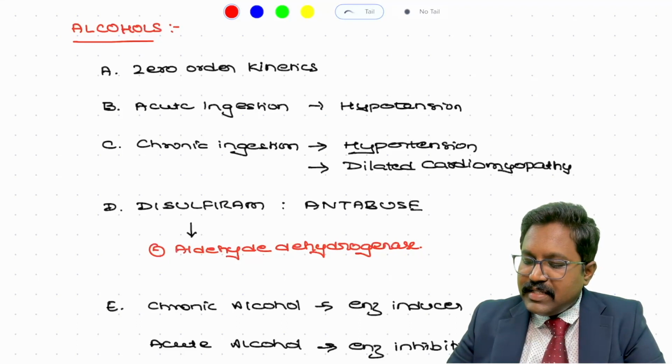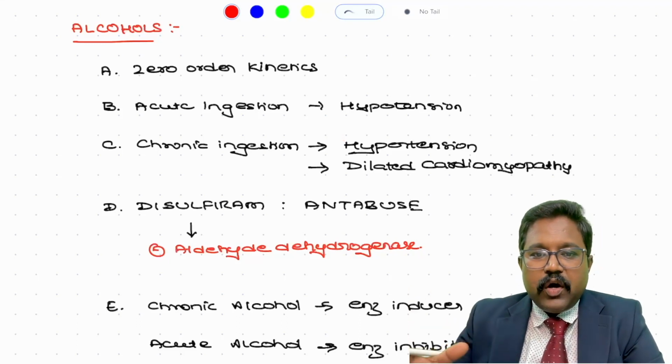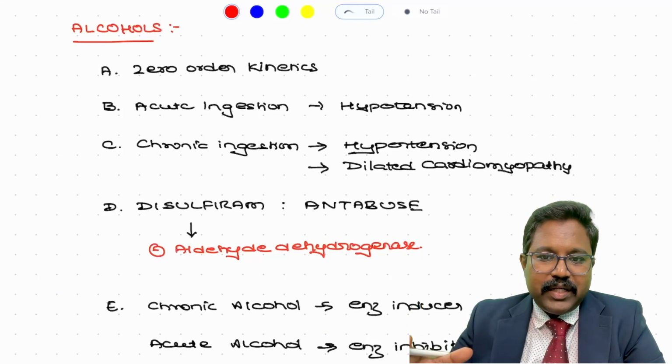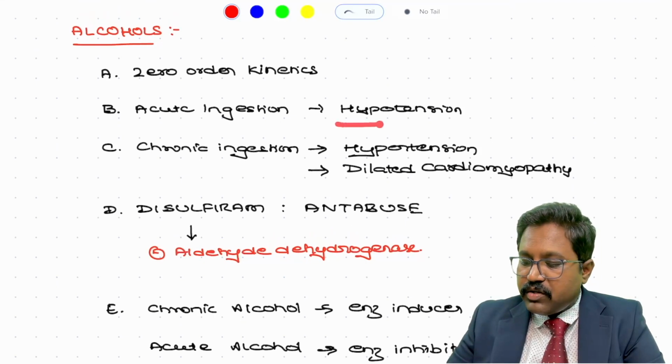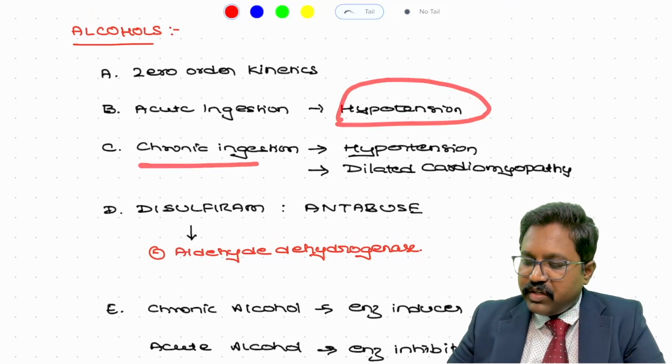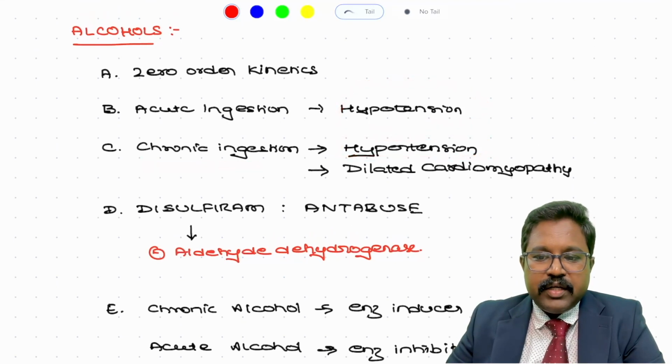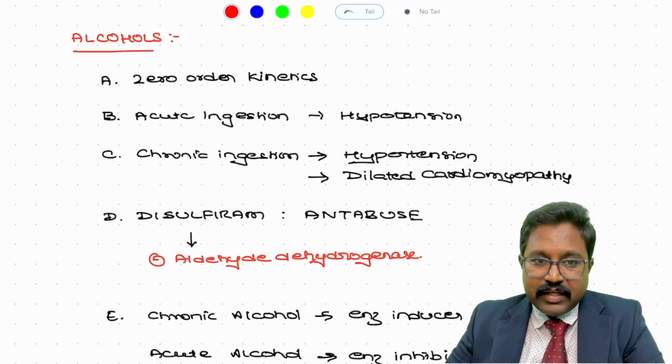Chronic alcohol ingestion can lead to pathological changes in the blood vessels, especially in the vascular endothelium, leading to hypertension. It also causes dilated cardiomyopathy, which affects the ejection of blood into the circulation. So please do not confuse: acute ingestion can cause hypotension, whereas chronic ingestion will cause hypertension.